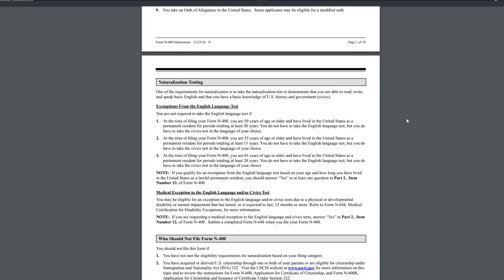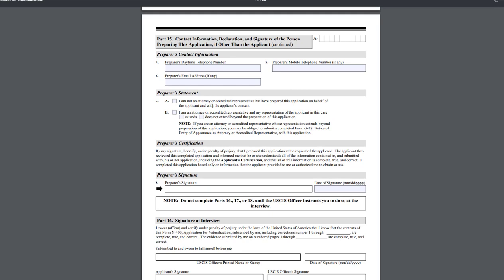So a little bit about the process. After you are done with the application and you file it, the first thing that will happen is you will be scheduled for a biometrics test. If you're applying for naturalization, you probably already know what it is. It's the fingerprints and the taking of pictures at your local application support center.